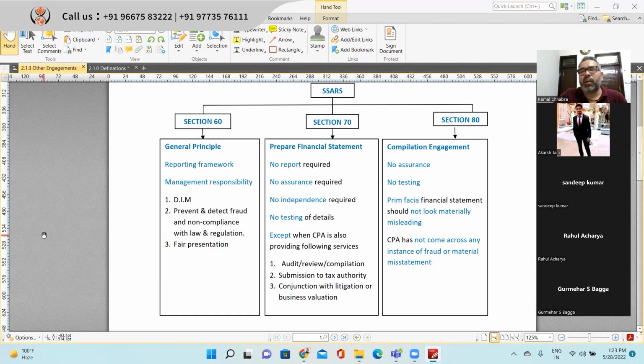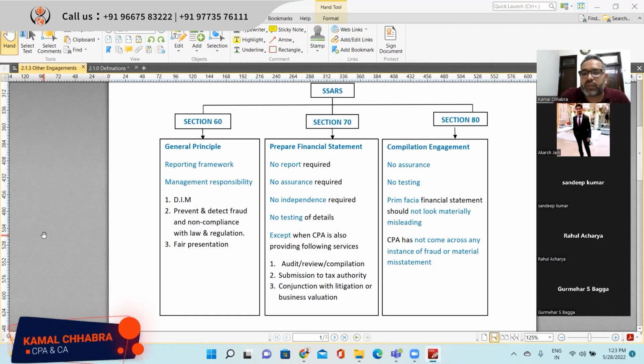If you are preparing the accounts for the management, there is no independence requirement and no test of detail requirement, except when the CPA is also providing the following services. When the CPA is providing those services, they need to be independent and perform the respective procedures which are required.